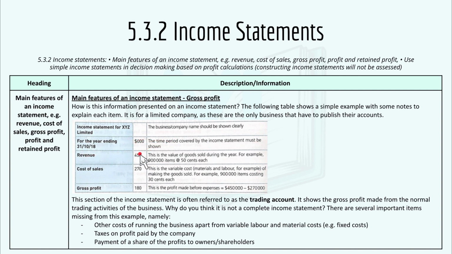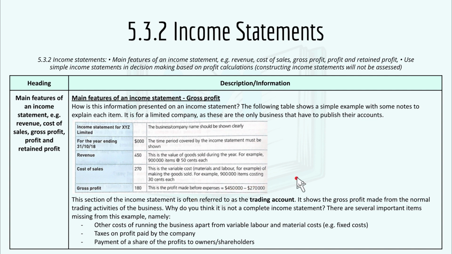The revenue is the value of goods sold during the year, for example, 900,000 items for 50 cents each, right here. The cost of sales is the variable cost, like the materials and labor, for example, of making the goods sold, such as 900,000 items costing 30 cents each, which gives us this cost of sales. Then we have gross profit right here, which is just revenue minus cost of sales, which gives us 180,000. This section of an income statement is often referred to as the trading account, and it shows the gross profit made from the normal trading activities of the business.